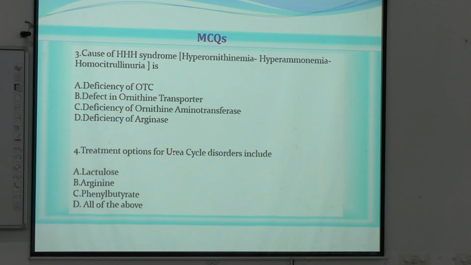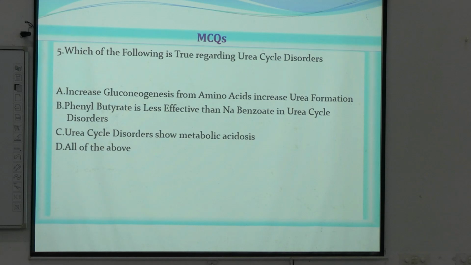Now, treatment options for urea cycle disorders include lactulose, arginine, phenyl butyrate, or all of the above. All of the above. ঠিক আছে, এখানে আরো কিছু থাকতে পারে যেটা এখানে দিয়ে দিল except. ঠিক আছে, question can be changed. আচ্ছা, last question. This is a bit tricky.